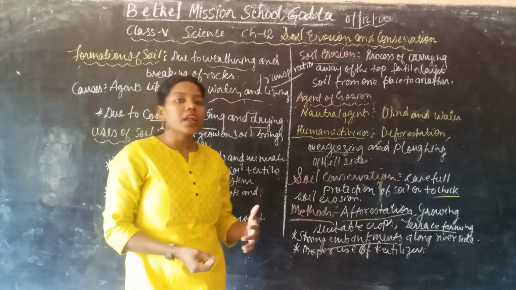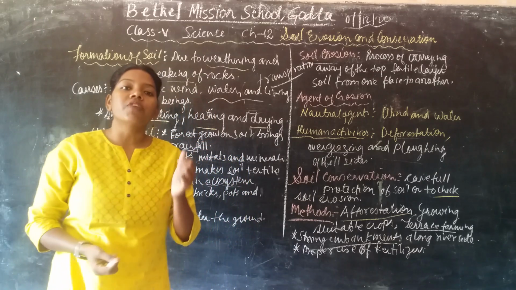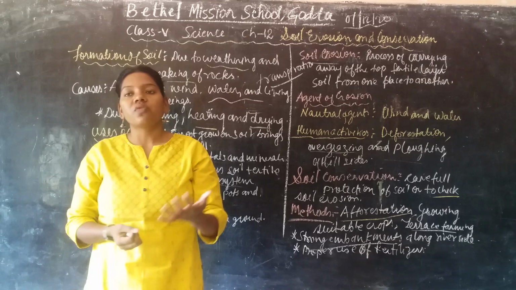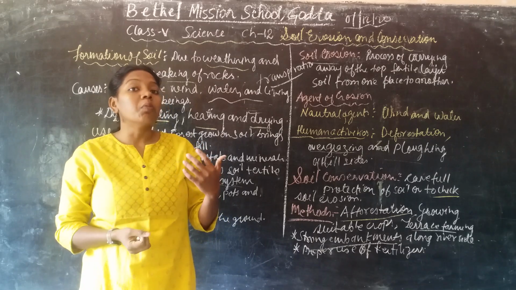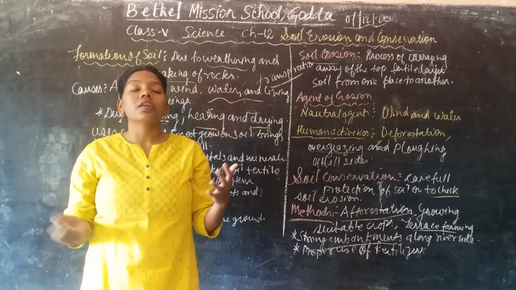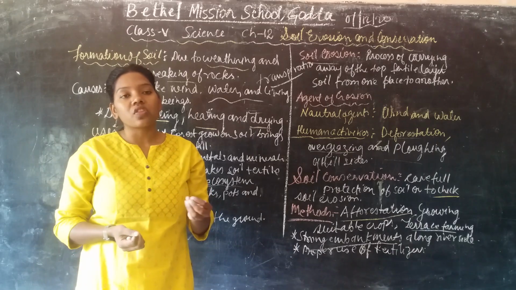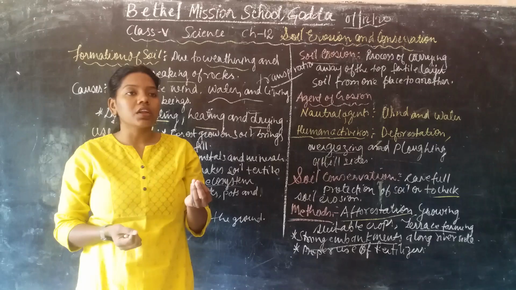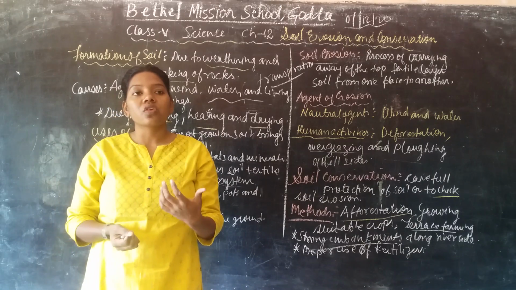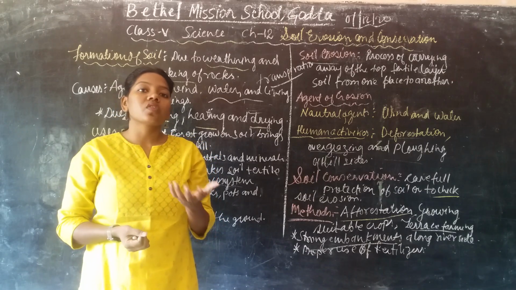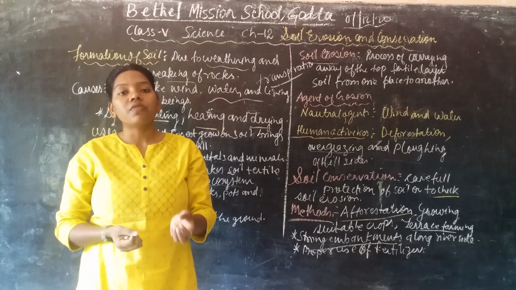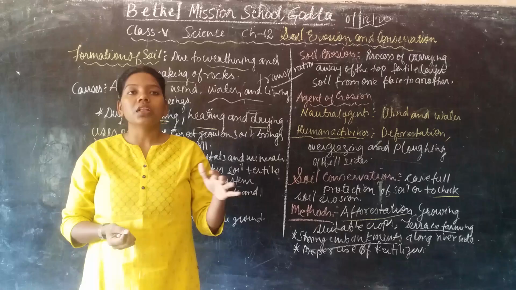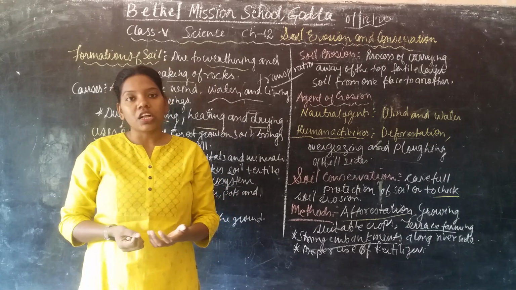Another is the proper use of fertilizers. That means we should not put extra fertilizers for more production, or use dangerous fertilizers on the crops. Due to that, if you use extra or dangerous fertilizers, it makes the soil infertile. And sometimes it doesn't leave the soil fit for agriculture after that.